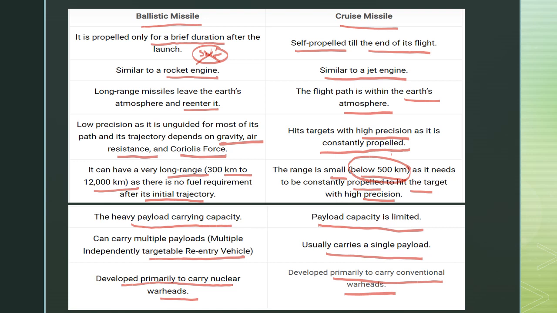But compared to cruise missiles, the advantage of ballistic missiles is that they are long range missiles with the power to target even outside the atmosphere. They have a long range of nearly 300 kilometers to 12,000 kilometers, a heavy payload capacity, and can carry multiple payloads. All these are the advantages compared to the cruise missile category. So it is very important to know the difference between ballistic and cruise missiles from the exam point of view.